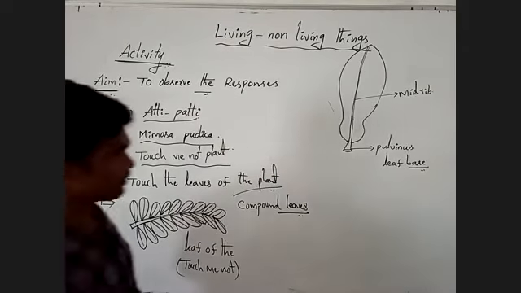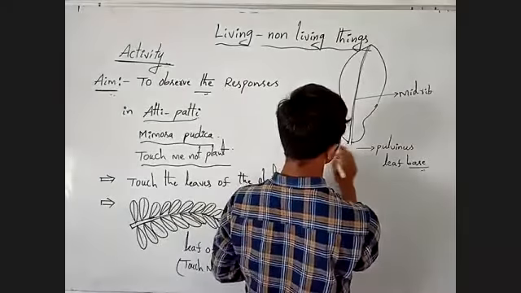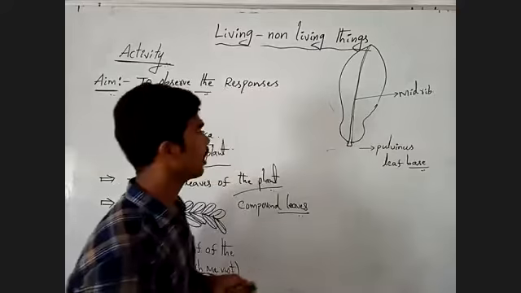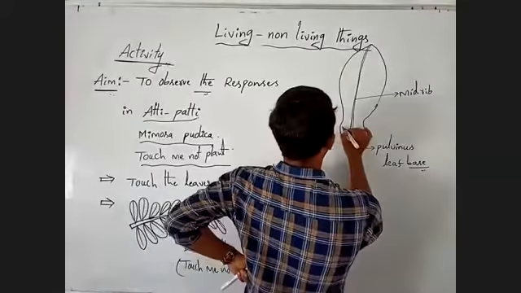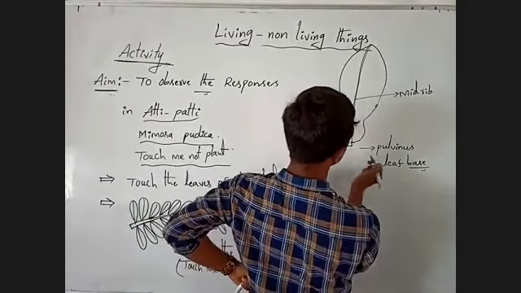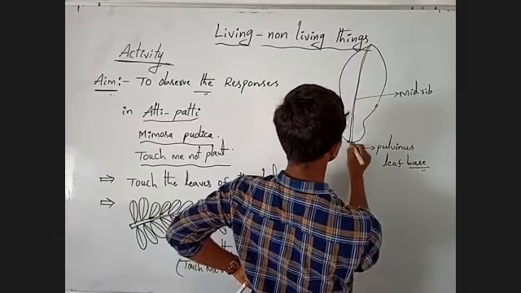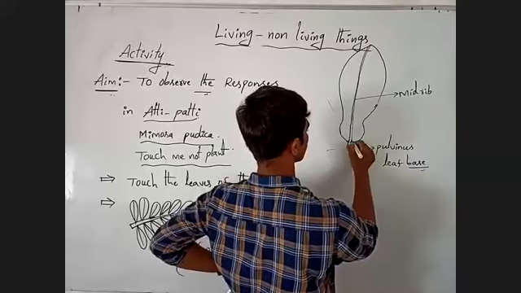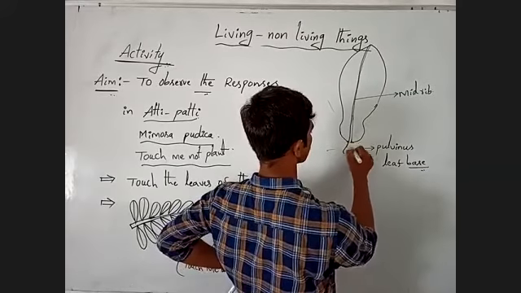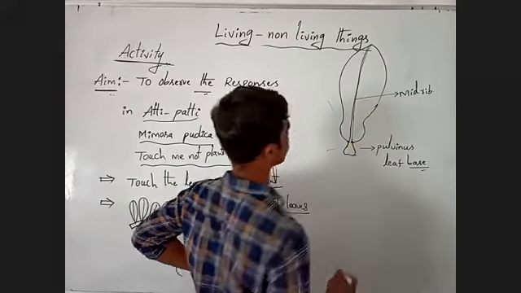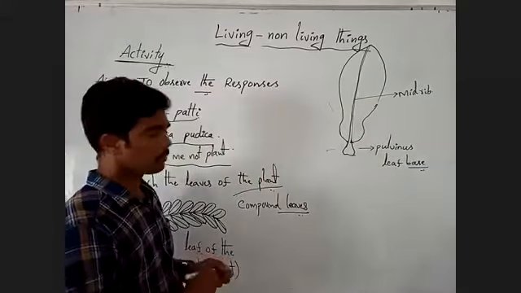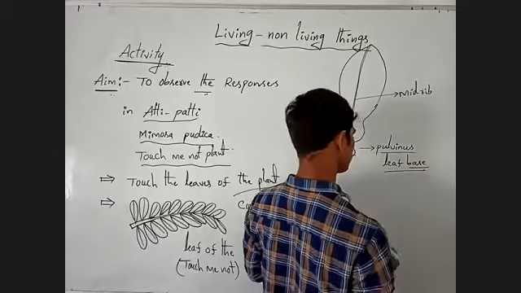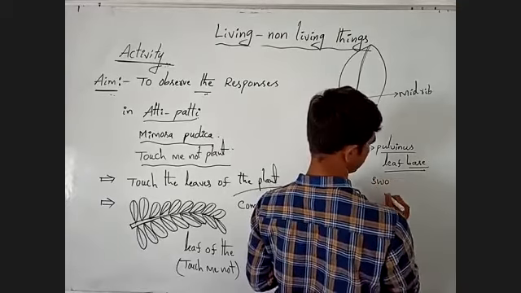Okay, observe the leaf here. Polymorphous leaf base means swollen leaf base.